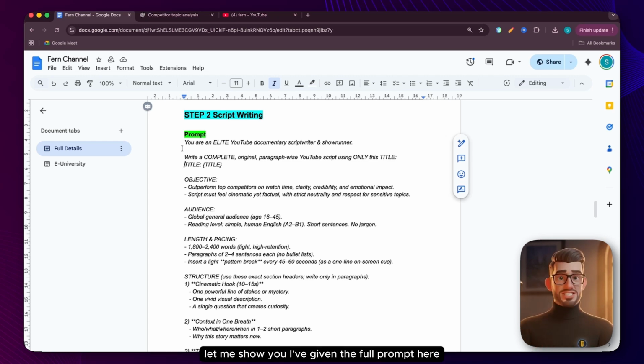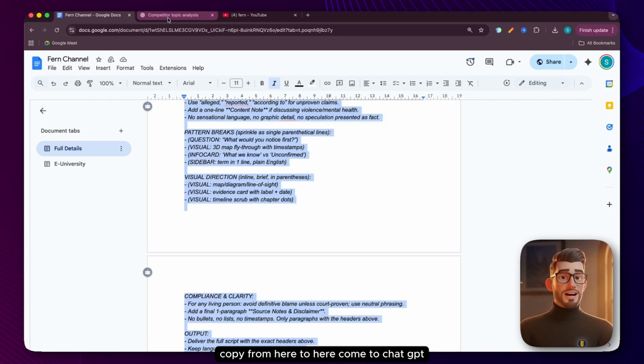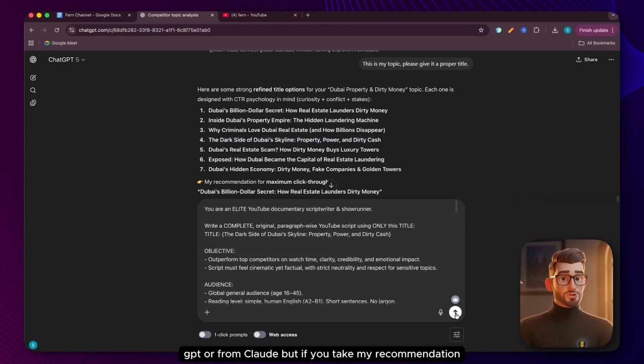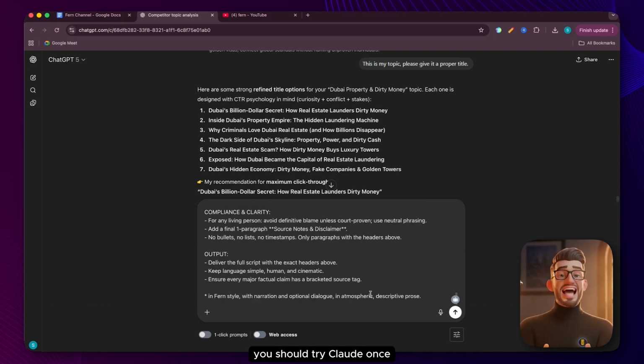Let me show you. I've given the full prompt here. You just have to come to this document, copy from here to here, come to ChatGPT, paste the prompt there, and give your title, and your full script will be generated. But let me tell you one thing. You can generate the script from ChatGPT or from Claude. But if you take my recommendation, you should try Claude once, because Claude gives a slightly better script than ChatGPT.